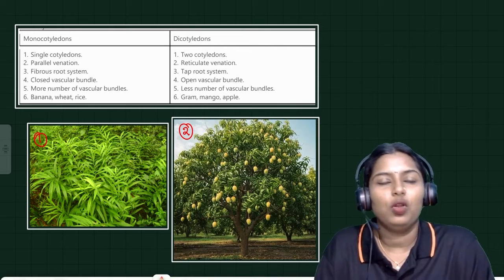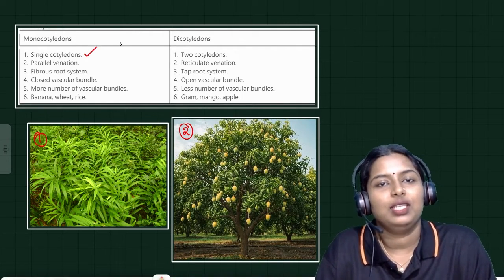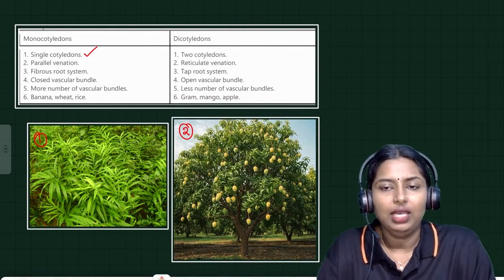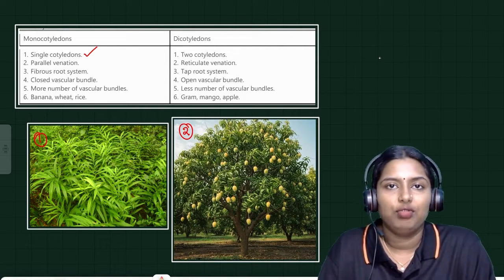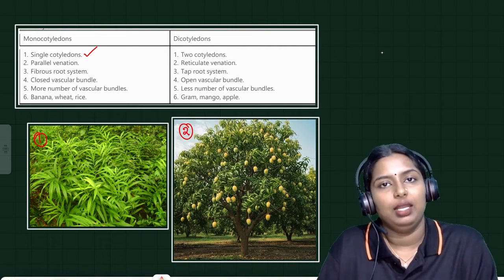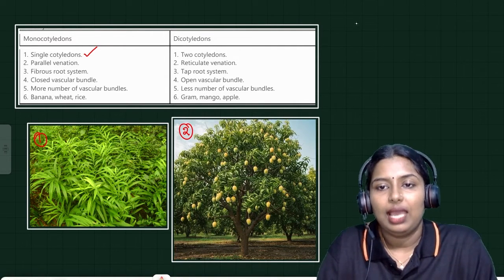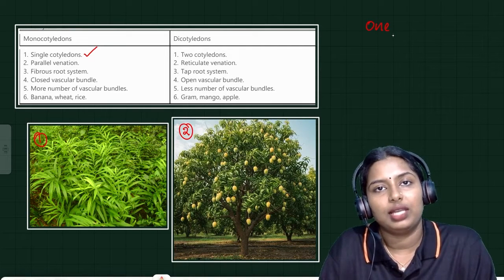Monocot. What do you mean by monocot or monocotyledon? A single cotyledon is present in a monocotyledonous plant. What do you mean by cotyledon? Students, cotyledons are the structures for the nourishment of a plant. So, in angiosperms, monocotyledons have only one cotyledon for their nourishment.